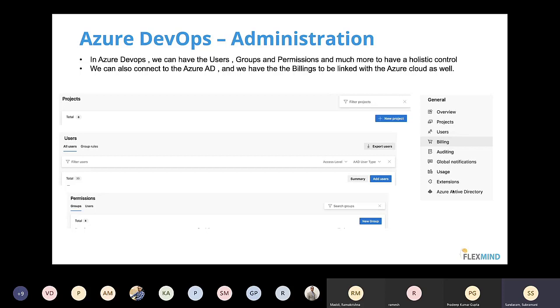If I don't want to create each and every user, and your company is already using Active Directory, you can connect the Active Directory to Azure DevOps, and all the people that have access to Active Directory can access this tool as well. If I want to connect the billing to my credit card, I can do it, or I can check the auditing and take the trace logs. You can do whatever you want as part of normal tool administration, right?